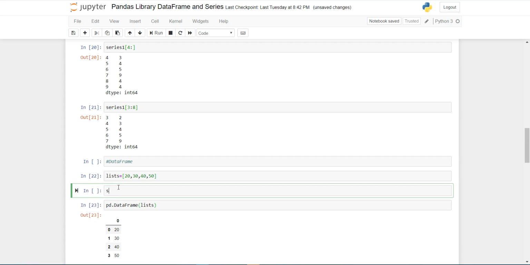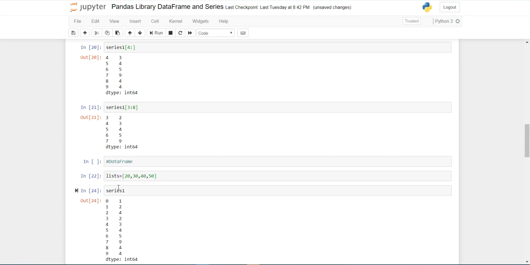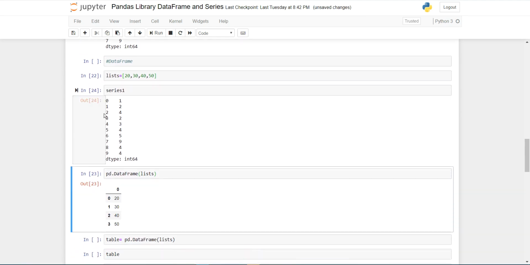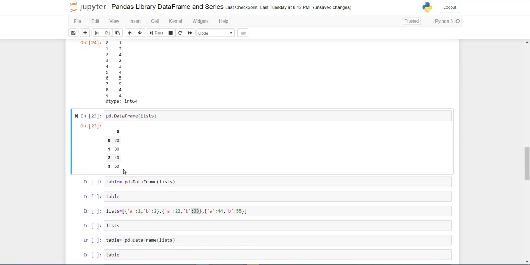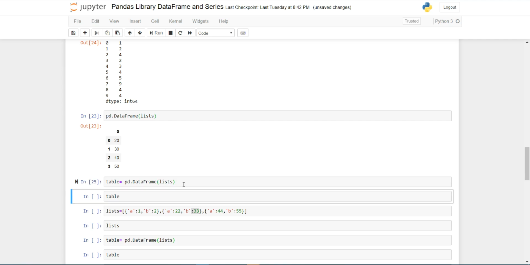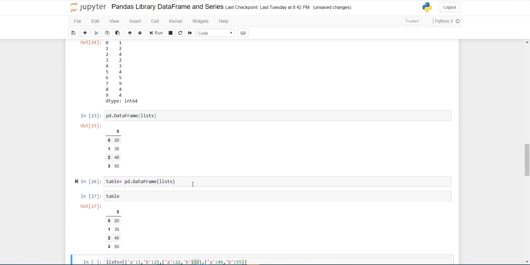So you can see the basic difference between series and data frame. A series by default gives me only an index and list, but a data frame gives the index with the column name and list. So this is a big difference between data frame and series. Now here I am creating this data frame with the variable name table. So this table is this.